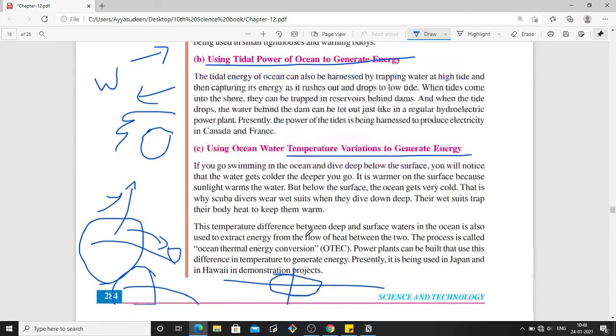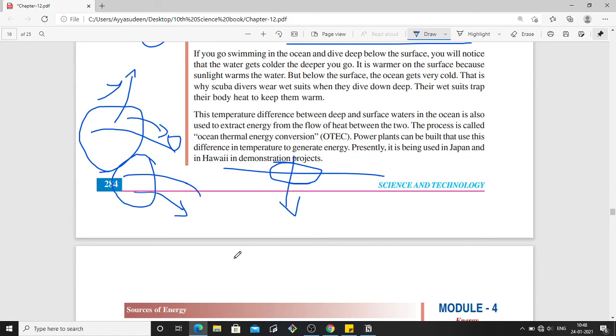How? For example, there will be a setup. This is on the top, with some warm water here, and this is the deep cold water. Inside a chamber, ammonia will be there. With the heat of the warm surface ocean water, this ammonia will be easily converted into vapor, and this vapor will be used to run a turbine.